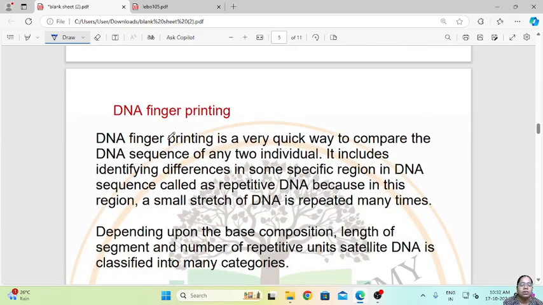Now let us see what is DNA fingerprinting. DNA fingerprinting is a very quick way to compare the DNA sequence of any two individuals. It involves identifying differences in some specific regions in the DNA sequence called repetitive DNA, because in these regions a small stretch of DNA is repeated many times.